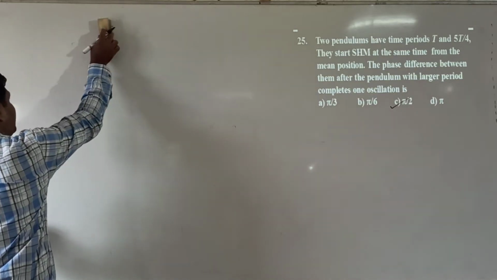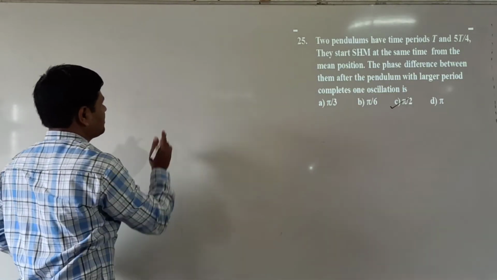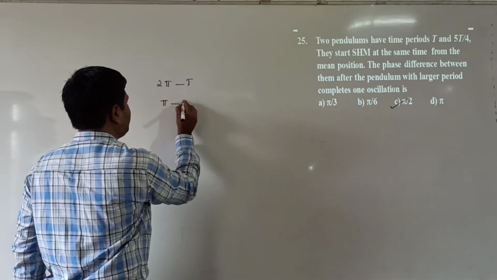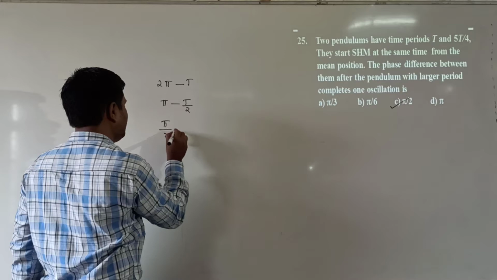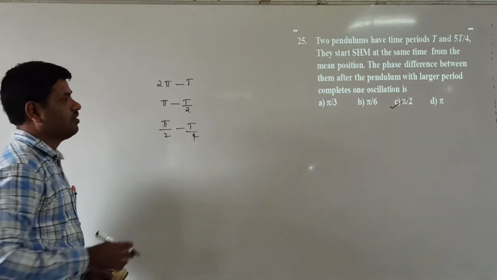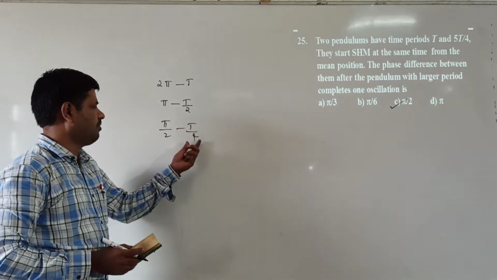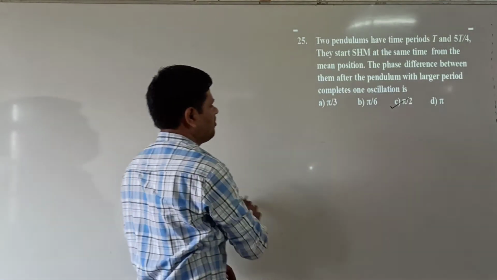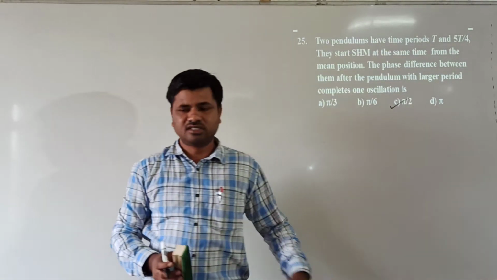For making the complete oscillation, 2 pi, we take the time period T. For pi angle, T/2. Here pi/2 angle we are getting as T/4. So for T/4 time, which option is correct here? Pi/2 option is correct here. So pi/2 option, which is here? C option is correct.